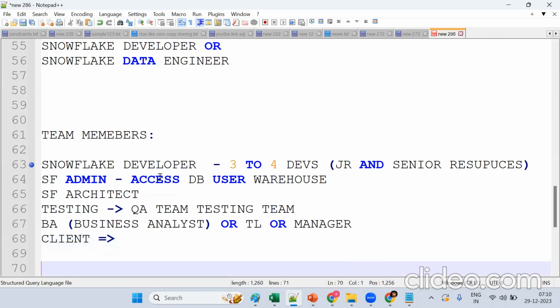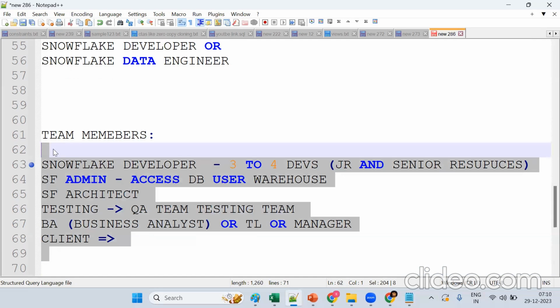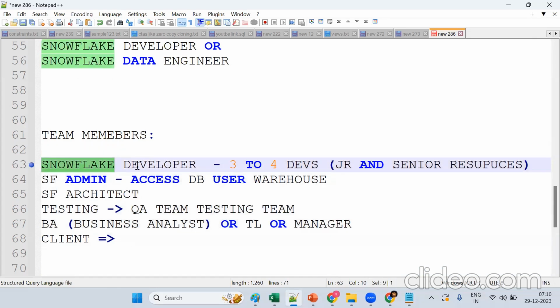Tell me, out of all these roles, which role are we going to apply for? Snowflake developer or Snowflake data engineer. So understand what exactly we are doing, then it's simple and easy.